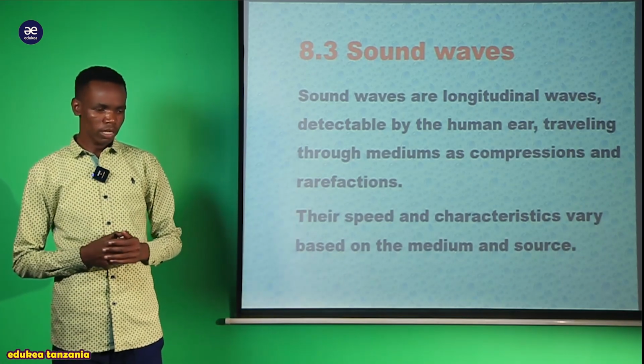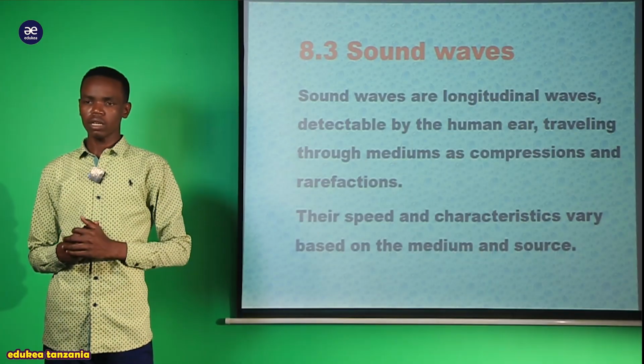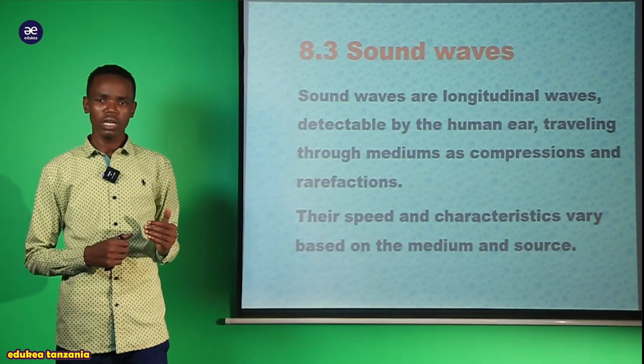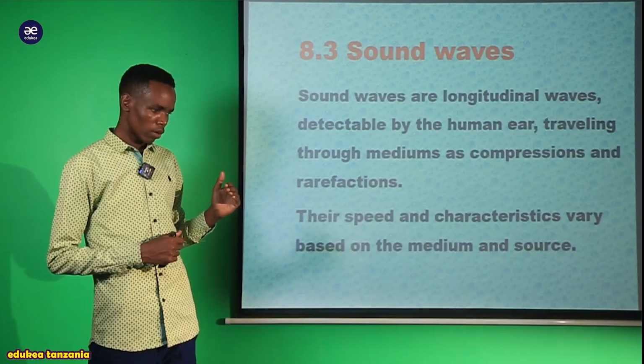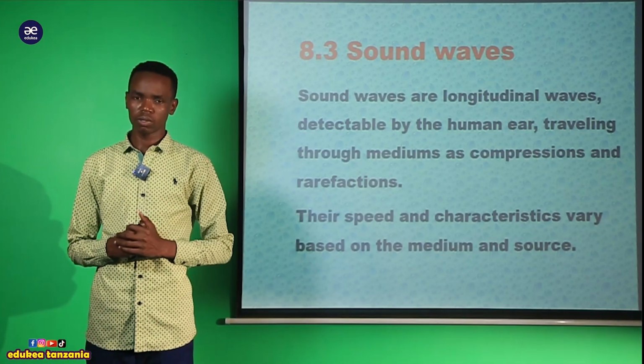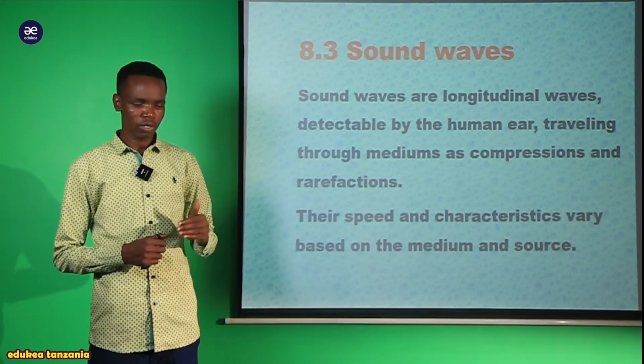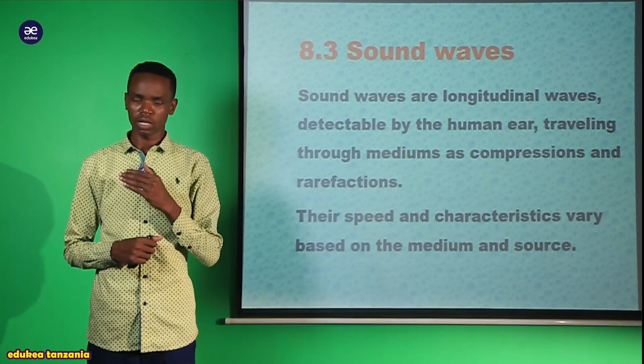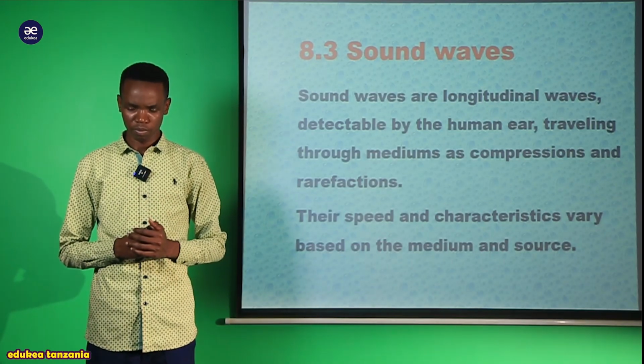Before we try to explain sound waves, we should remember that waves can be categorized into two parts. We have mechanical waves and also electromagnetic waves.